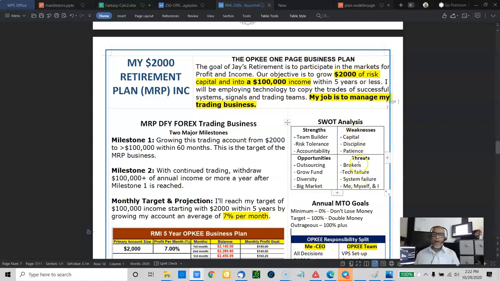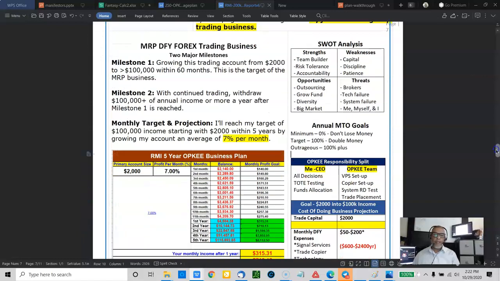Where my weaknesses are, of course, I don't have the $100,000, so I call capital a weakness on that. Sometimes my discipline and my patience. Therefore, I have my team sort of mitigate that for me, and I'm changing that slowly but surely. And of course, you're always threatened by brokers, technical failures, systems, and again, guys, for me, I put me, myself, and I right there.